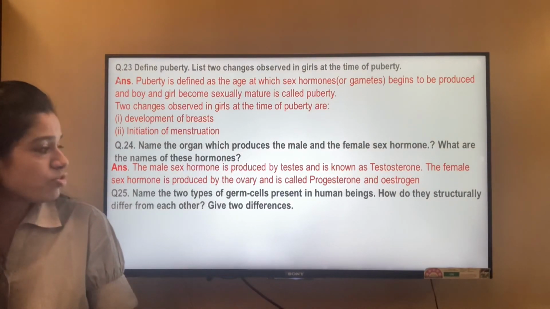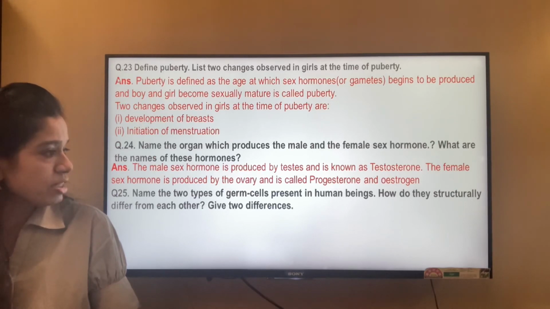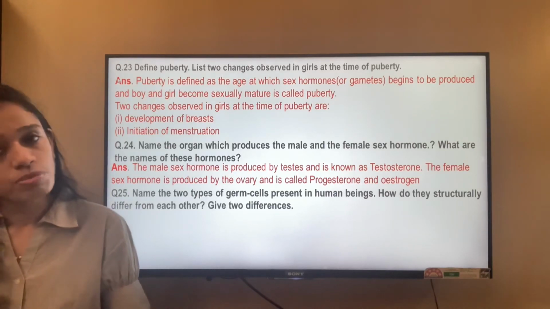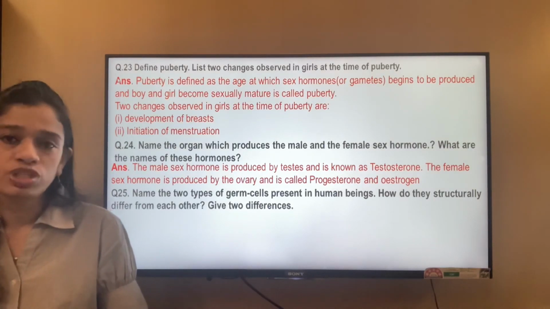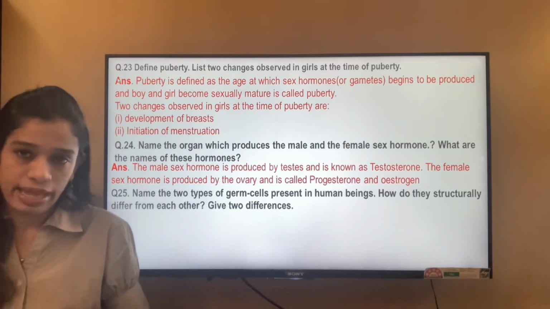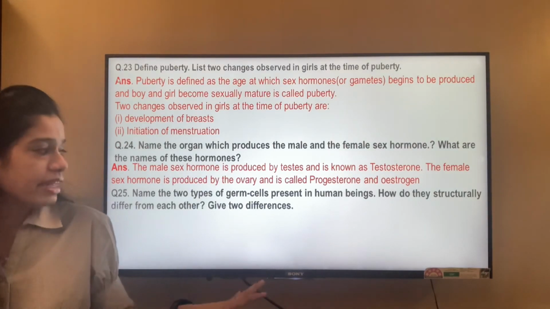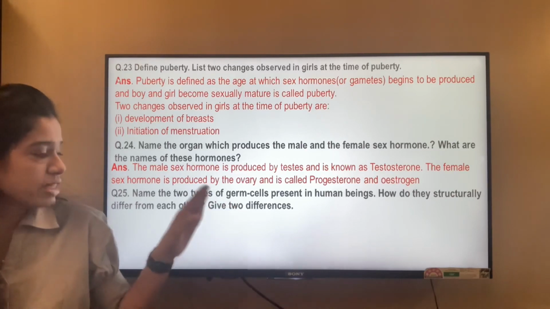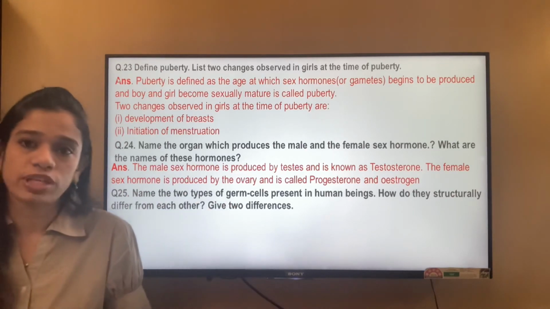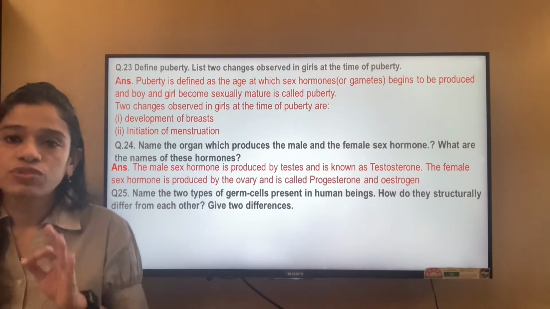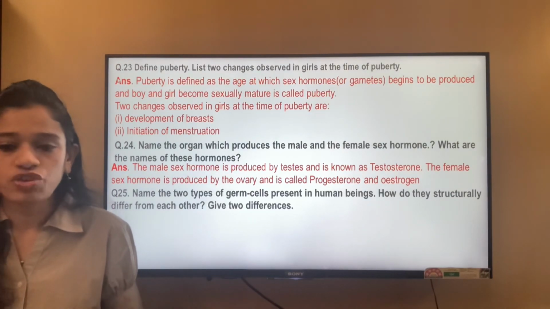Name the two types of germ cells present in the human beings. How do they structurally differ from each other? Give two differences. So what are the two germ cells? The two germ cells present are the sperm and the egg, or the sperm and the ovum. Anything you can write. How do they structurally differ from each other? Give two differences. They are structurally different from each other.